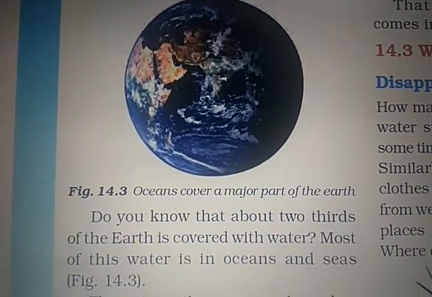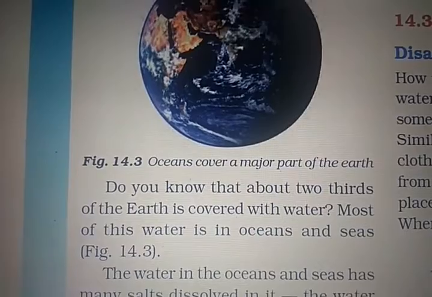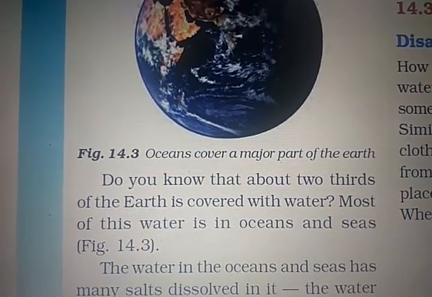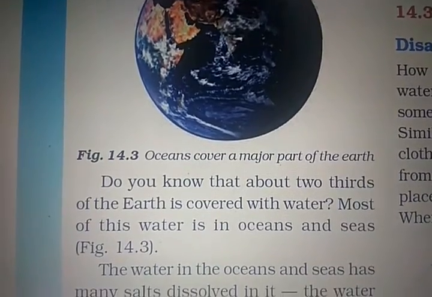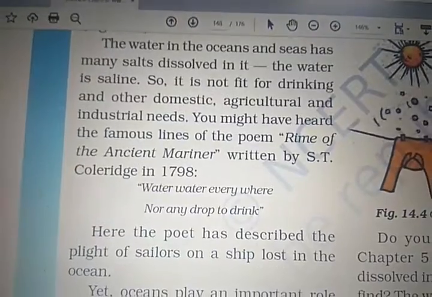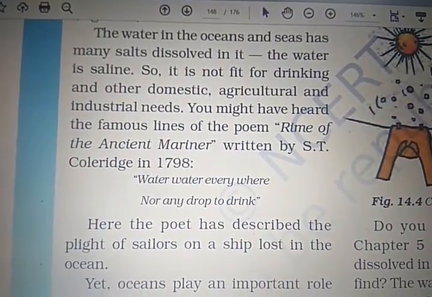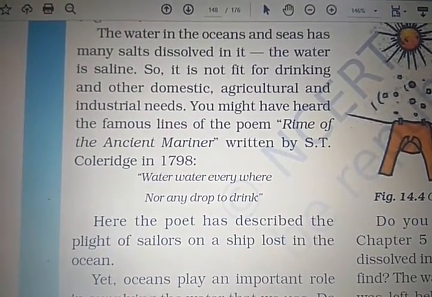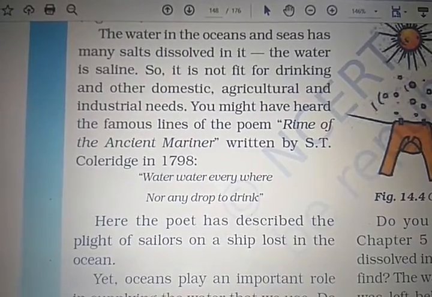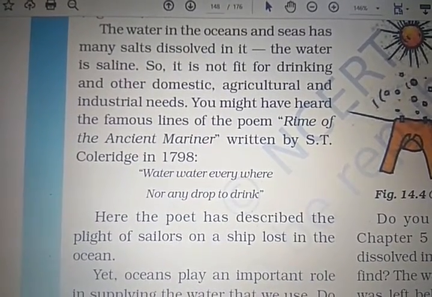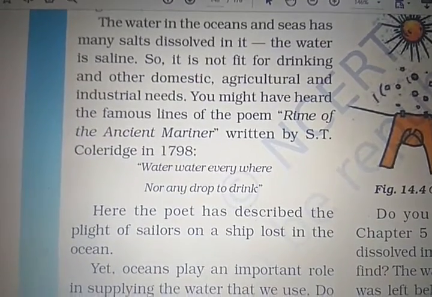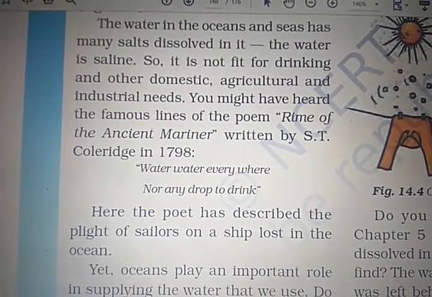Oceans cover a major part of the earth. Do you know that about two-thirds of the earth is covered with water? Most of this water is in oceans and seas. The water in the oceans and seas has many salts dissolved in it. The water is saline, as I just told you, so it is not fit for drinking and other domestic, agricultural and industrial needs.